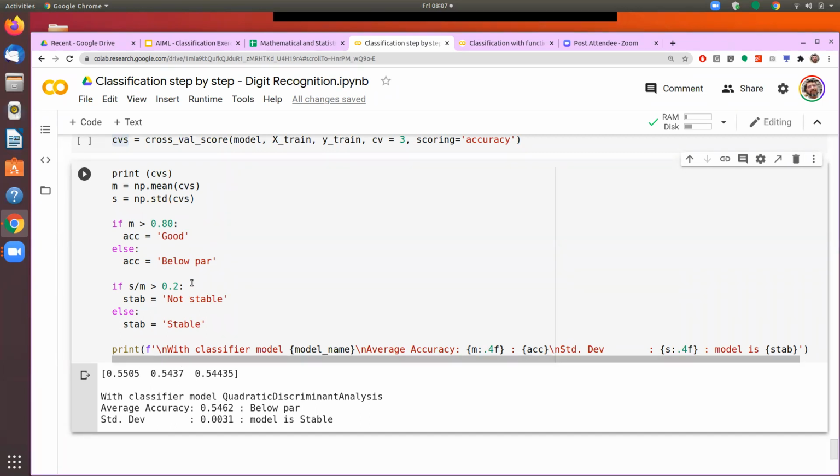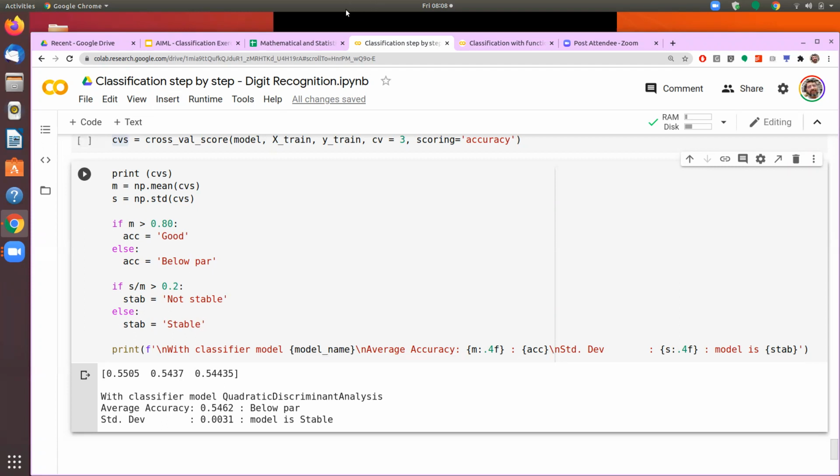So what I was saying is that once we run the cross validation, then we get all the scores. And the very purpose of running the cross validation is, first of all, whether it is giving me a good score or not. But more important than that is whether we are getting a stable score or not.